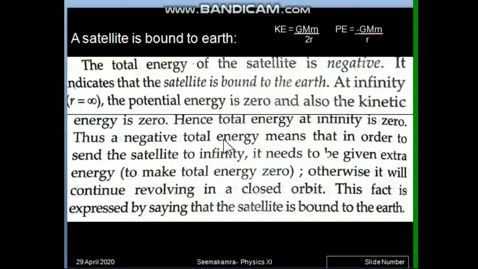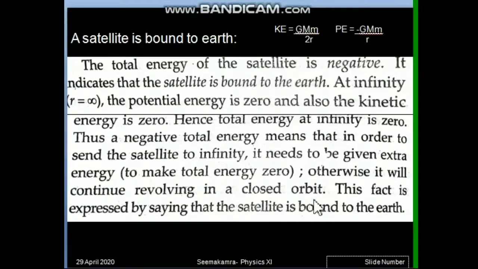And if we have to make the total energy 0, then to a negative number, if we add a number equal to it, the answer becomes 0. That means for a satellite orbiting around Earth, if we have to send it to infinity, then we have to give it some energy.